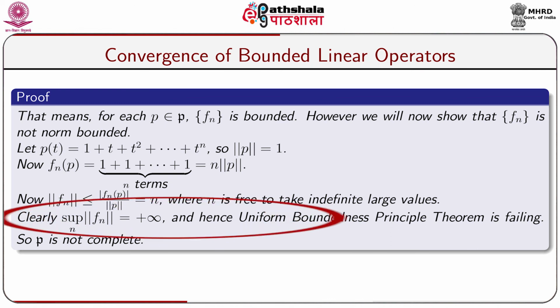Clearly, sup over n of norm of fn equal to plus infinity. Hence, the uniform boundedness principle theorem is failing. So, the collection of all polynomials is not complete.